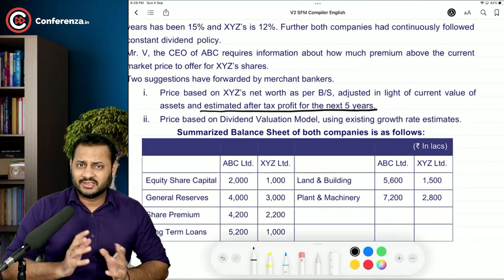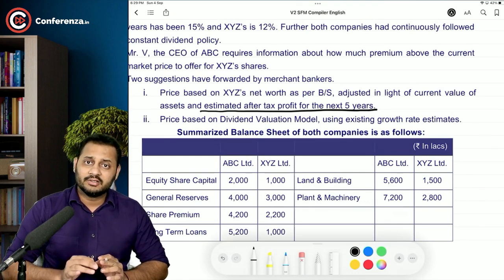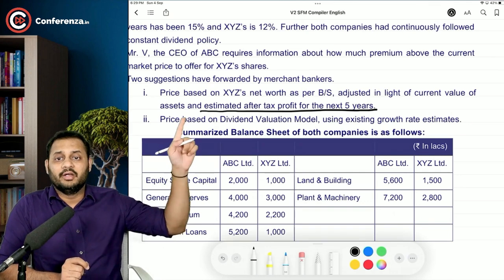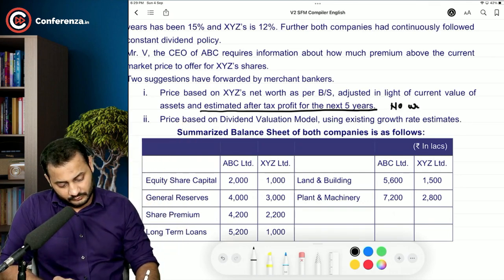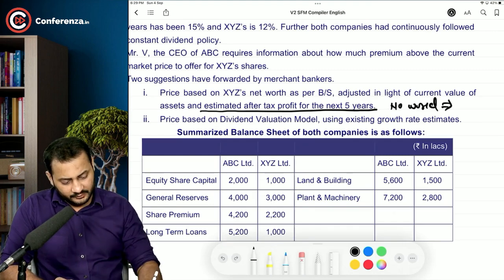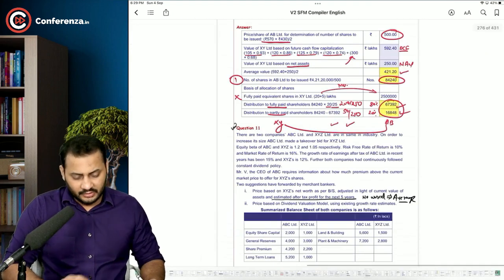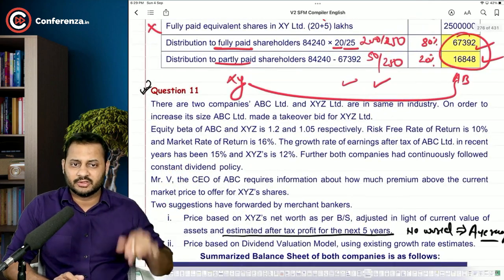This was the question asked in somewhere like RTP MTP of November 11 or 12, and after 10 years the same question was asked in the exam by adding one word here, which is average. So that's the difference between the previous and this question. Rest everything is the same, like 16%, 12%, 15 and 12% is the growth rate.